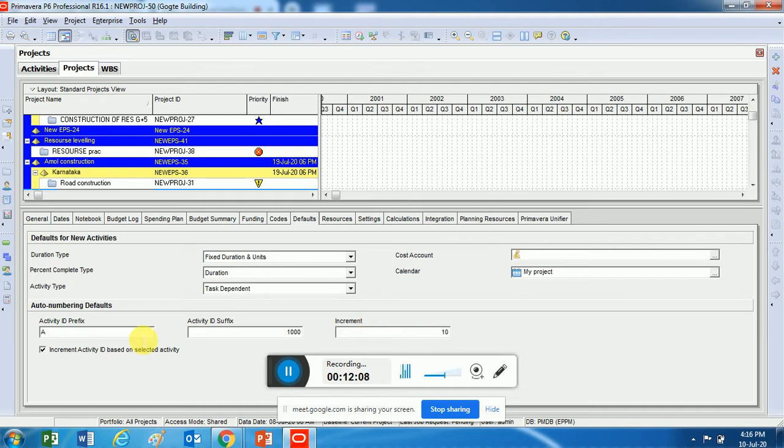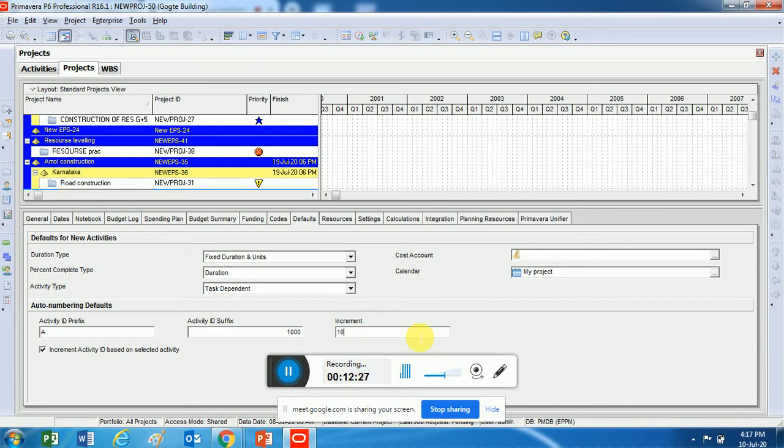But can I change this? Yes, I can change this to whatever I want. I can change it to the activity A, B, C, D. You can name the way you want it, your company's name, reference IDs, anything. The suffix, it starts from 1000 because it is default. You can start it from 100, you can start it from 10, or you can start it for 1. So whatever you want you can do.